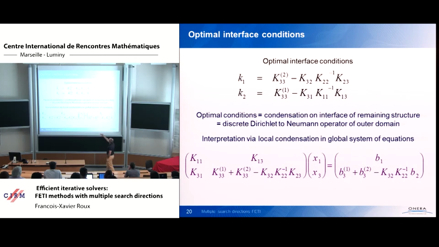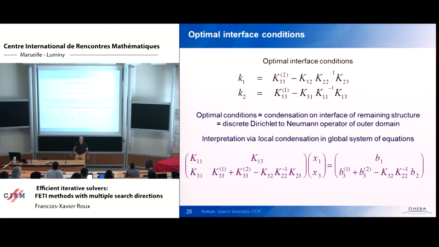But algebraically, it's easy to see when you take the global problem and just eliminate unknowns of domain 2, then the resulting problem has only x1 and x3 unknowns, and you see that the 3-3 block in domain 1, when you eliminate inner unknowns of domain 2, is k3 of 1 plus Schur complement of k3 of 2. It is a local condensation.